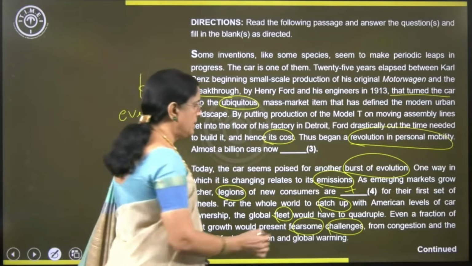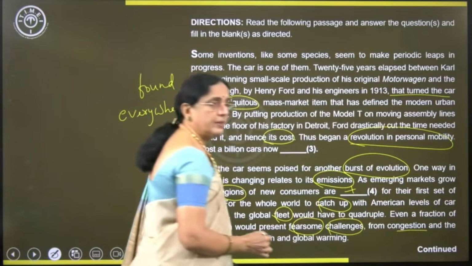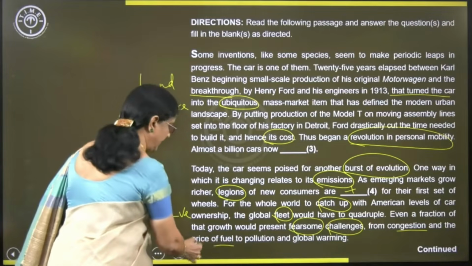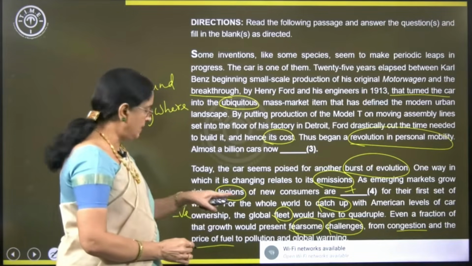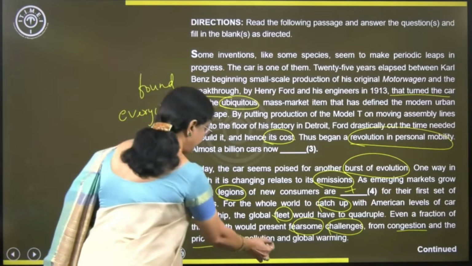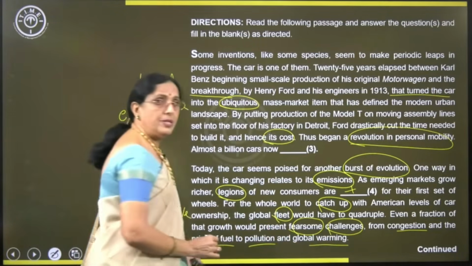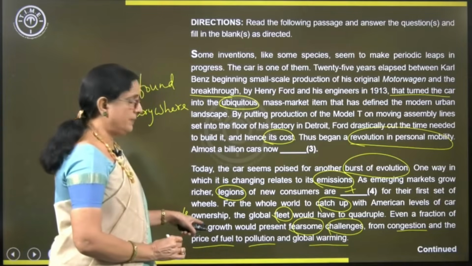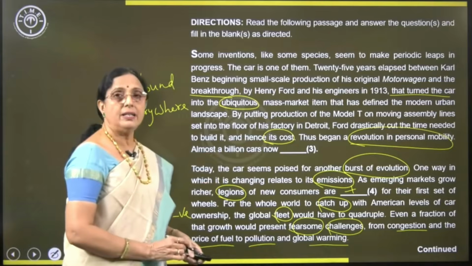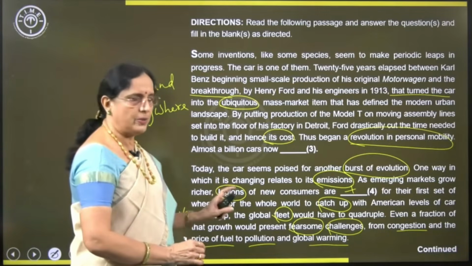From congestion, what is congestion? Traffic jam, crowded areas and traffic jam, and the price of fuel, negative things. Right, there will be an increase in the price of fuel and pollution and global warming. So, these are the problems that come along with the growth of cars or say increase in the number of cars. All right, so remember that.